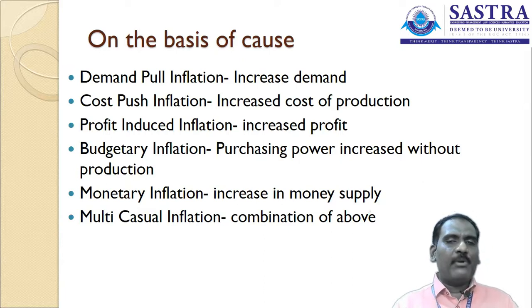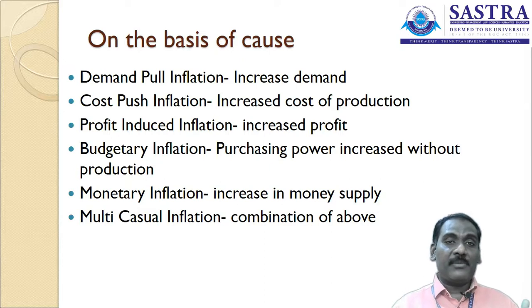The first one is demand pull inflation. What is demand pull inflation? Increased demand is the reason for inflation. There are products available in the market, and there is a huge demand from the consumer side. The consumers are interested in buying the product from the market. That is the reason the prices are increasing in the market. Whenever demand increases, the price of the products increases proportionately. If prices increase, the profitability of the manufacturer also increases, but people are going to buy the same product at a higher price. That we call inflation.